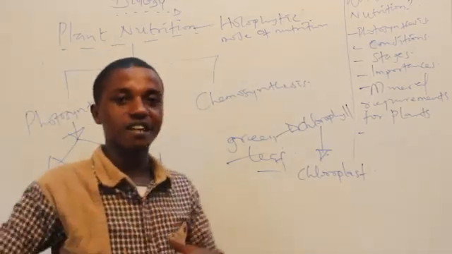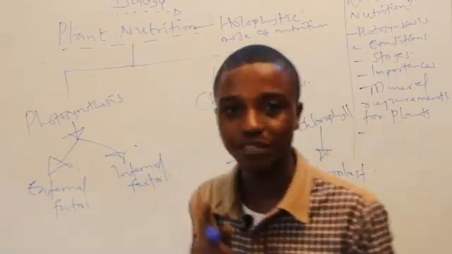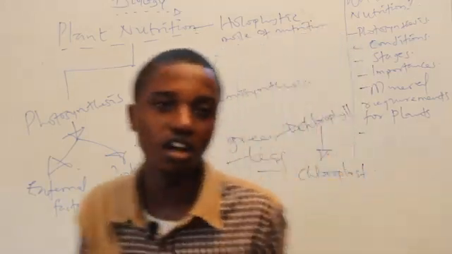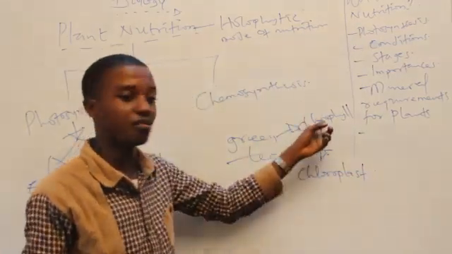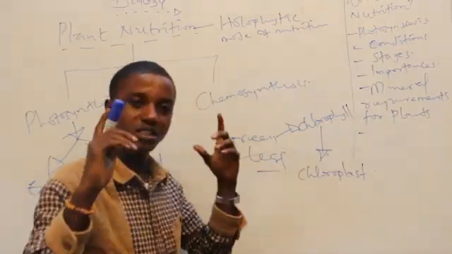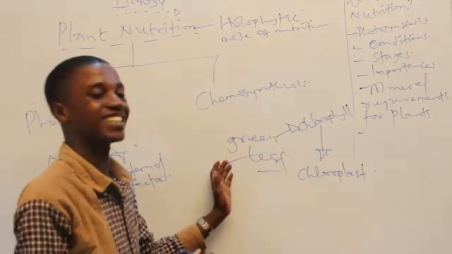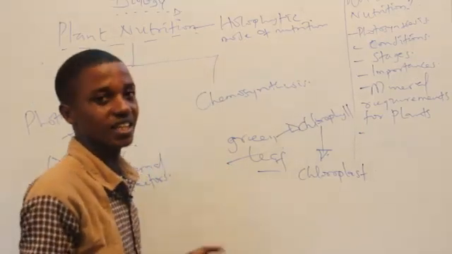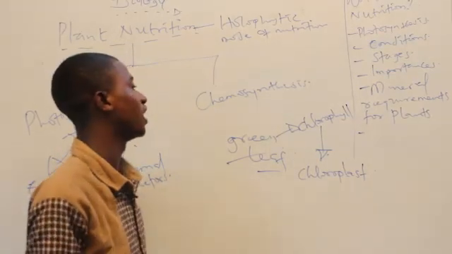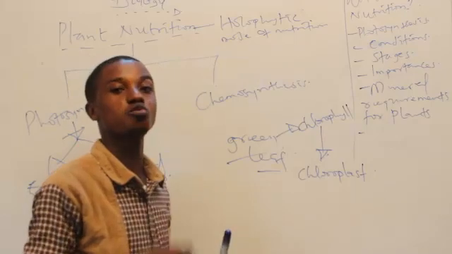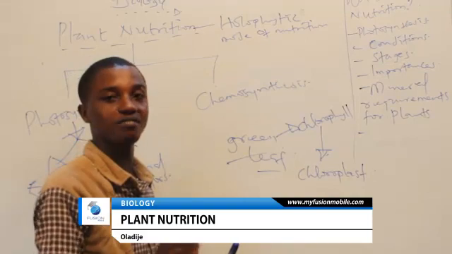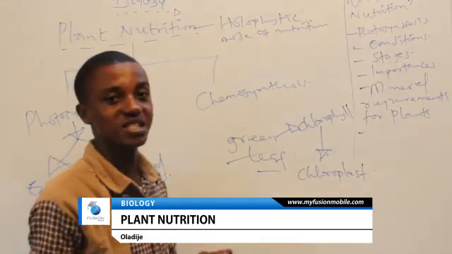Let me recap for the last time. Photosynthesis is the process by which the greenish part of plant, which has chlorophyll, that's why it is green, and what is containing the chlorophyll, it is the chloroplast. So it is the greenish part of plant which is a leaf. The leaf happens to be the greenish part of plant, and it is that part that is responsible for photosynthesis. If you have been following me closely, by now you should have been able to find out one external factor and one internal factor that must be present before photosynthesis can take place.